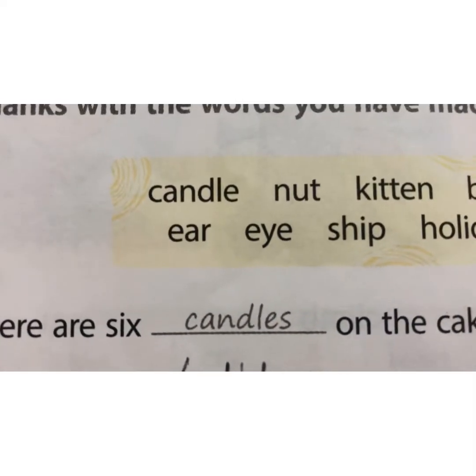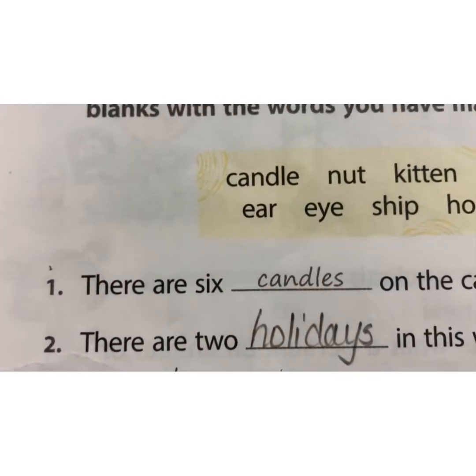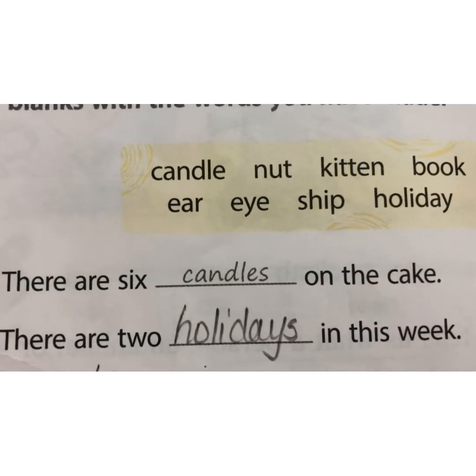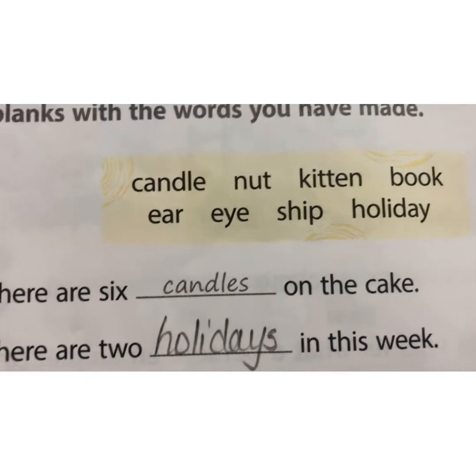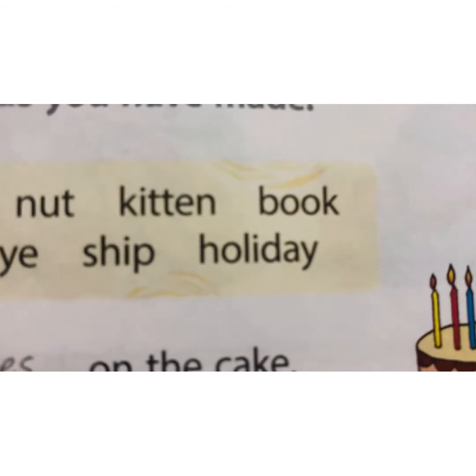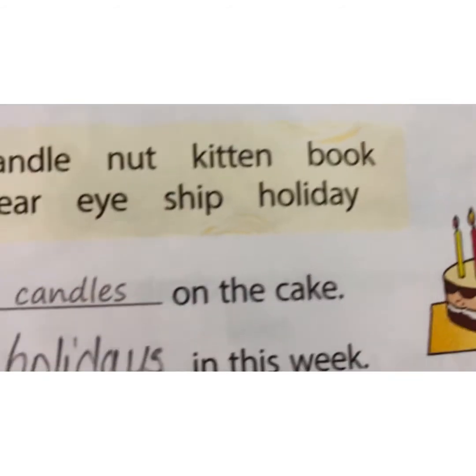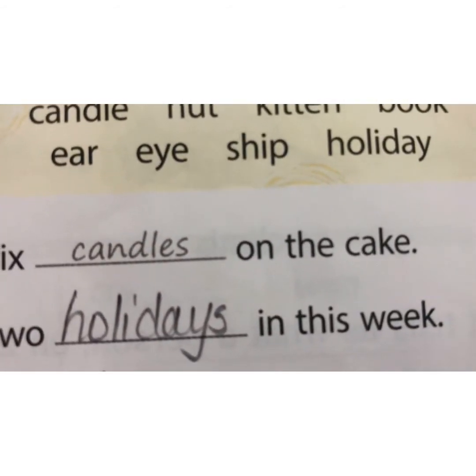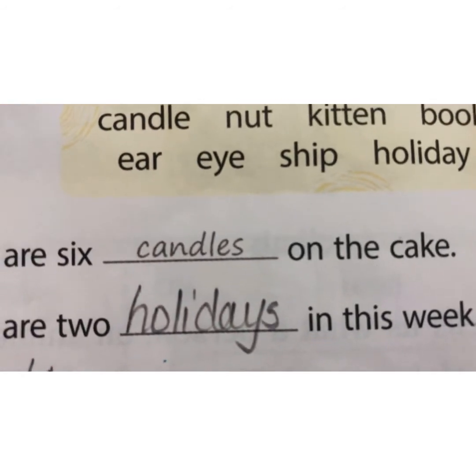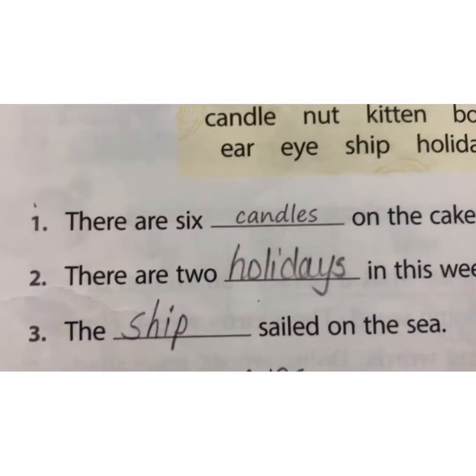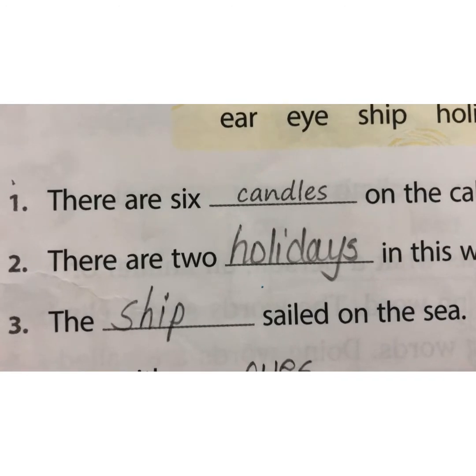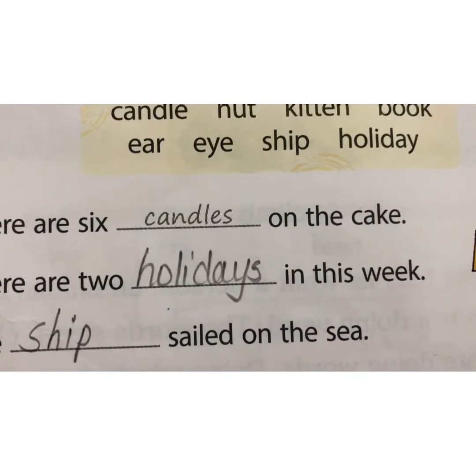6 candles. Second, there are 2 dash in the week. There are 2 holiday. So we will write holidays. We will add S to it. Holidays in the week. Third, the ship sailed on the sea.